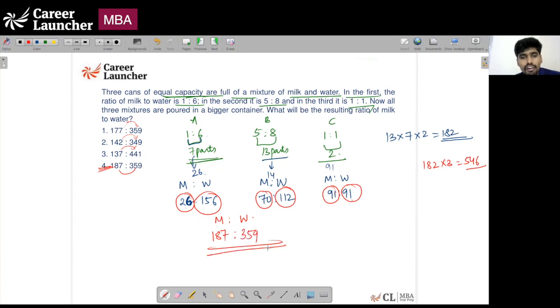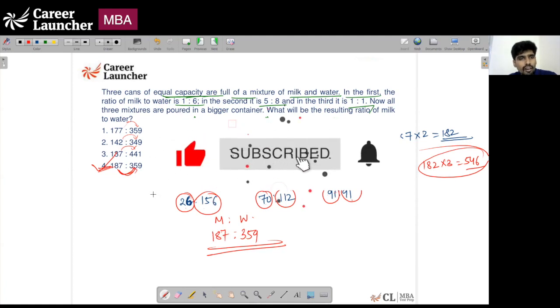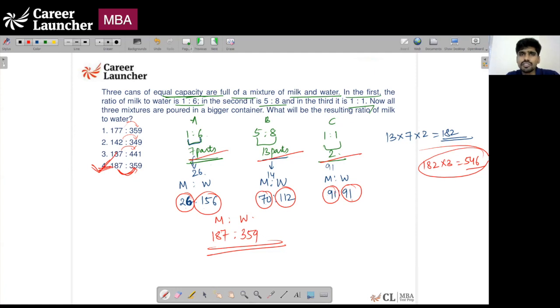So milk to water in the consolidated mixture will be in the ratio 187 is to 359. Option 4, if you actually look at it, the total had to be a multiple of 7, a multiple of 2, a multiple of 13, so the total has to be a multiple of all three of them. Option 4 anyway should have been the answer in the first choice.